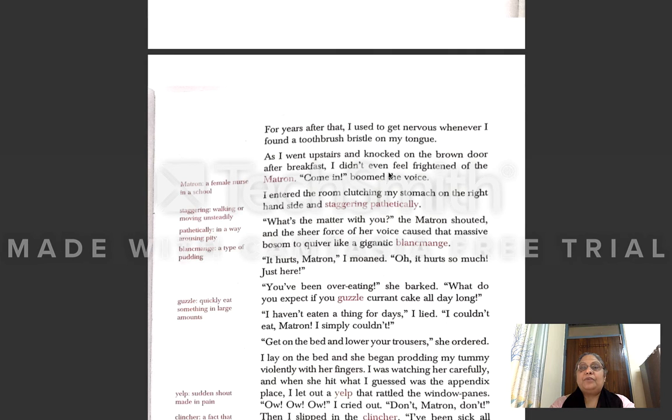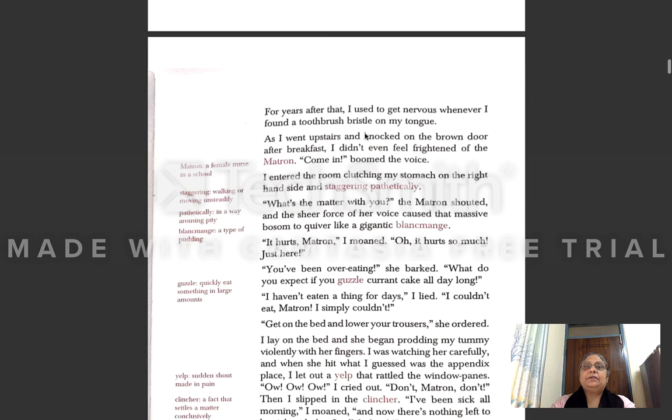"Come in," boomed the voice. Now, this was the story about the writer's childhood, because this was the incident which the writer remembered, of the appendicitis of his sister. Remembering that incident, he developed an idea of making a false attack of appendicitis so that the school might send him back home.